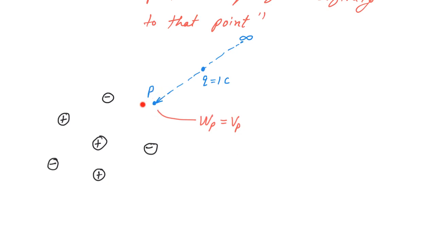Note that this point is not in absolute free space. It is under the influence of the electric field, or electrostatic field, produced by these charges. Now practically it is not possible to bring any charge from infinity to any point.